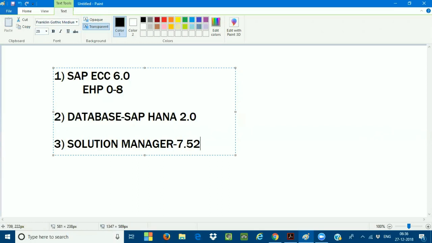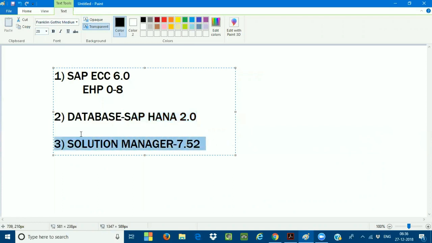If a customer wants to go for the system conversion from SAP ECC to SAP S/4HANA, first of all, we need to take care whether he is on an SAP ECC system or not, and what enhancement package he is using. The second most important thing is whether he is on Suite on SAP or SAP Business Suite on HANA. If he's on Business Suite on HANA, we don't have any problem, because his SAP ECC application is already on the HANA database, so directly I can do the conversion. So make sure your database is always SAP HANA before the conversion from SAP ECC to SAP S/4HANA.